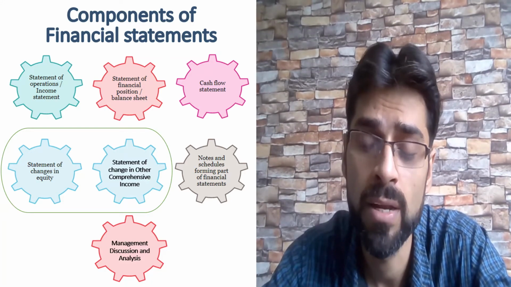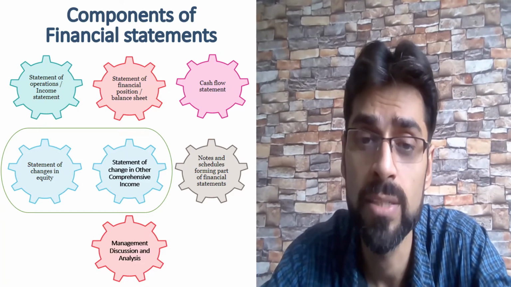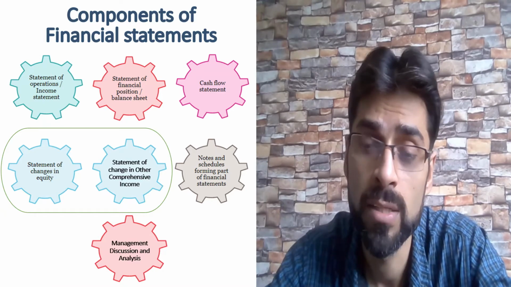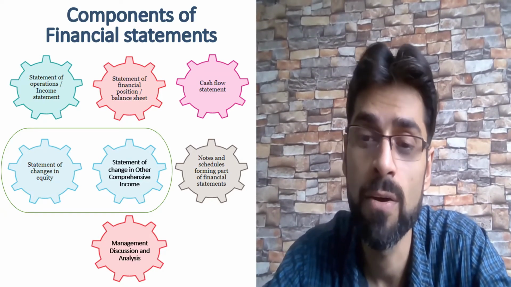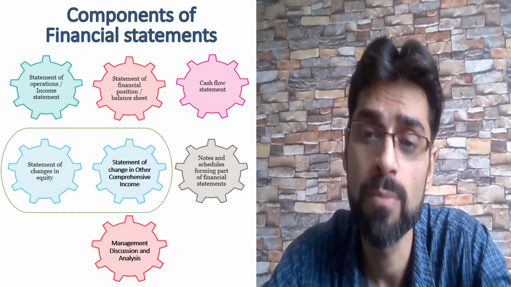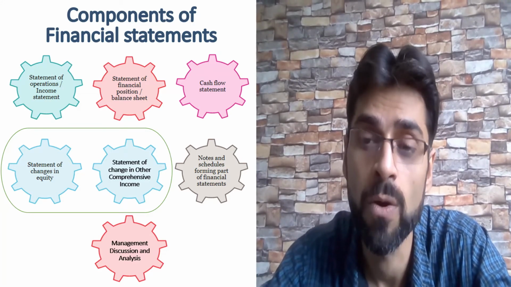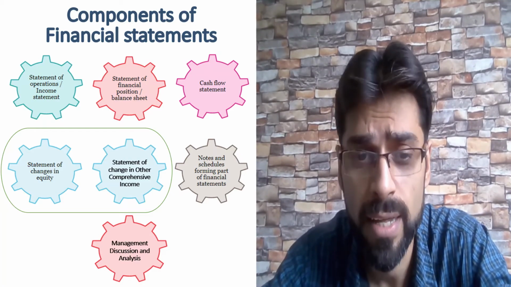For example, if I have an investment in my balance sheet, then under notes to accounts I'll show the classification of the investment, the credit rating of those investments, the contractual maturity of those investments, and loss aging and all.